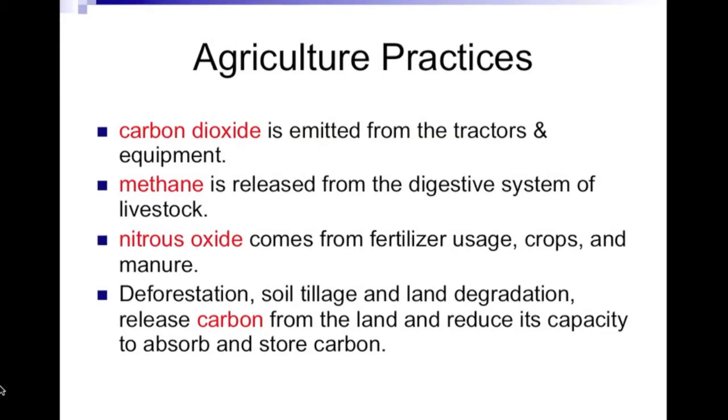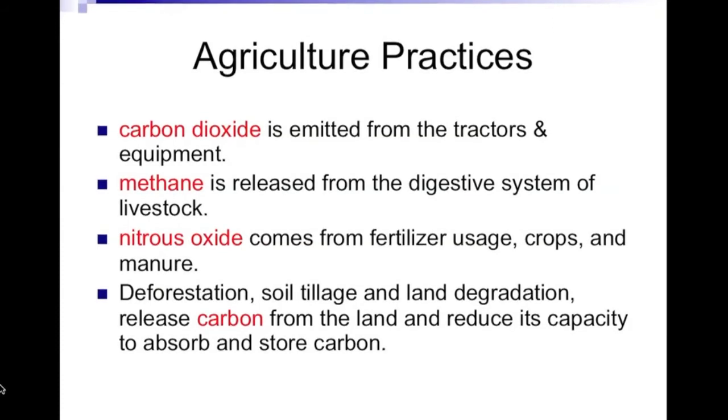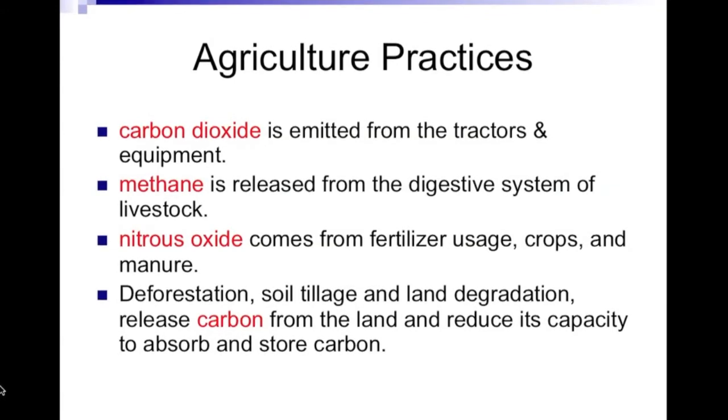Deforestation, soil tillage, and land degradation release carbon from the land and reduce its capacity to absorb and store carbon. So as you can see, when we till the soil or destroy the forest, we are releasing carbon into the atmosphere. Now, let's do combustion of fossil fuels.